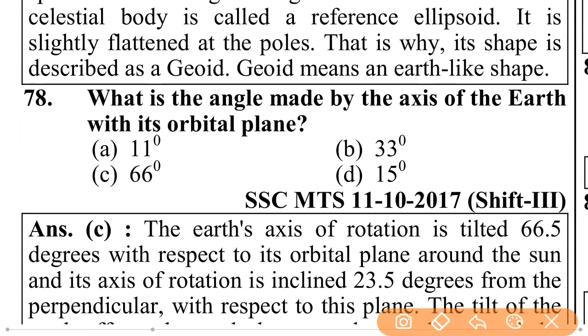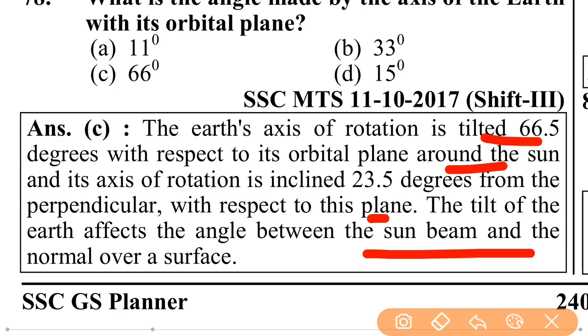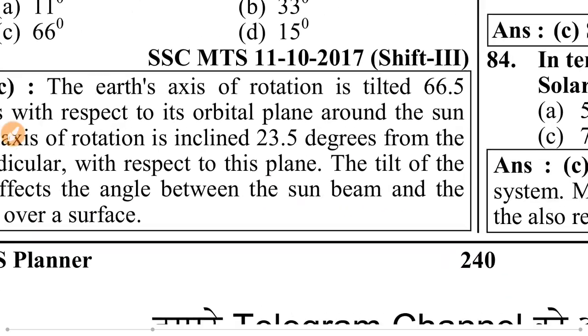What is the angle made by the axis of the earth with its orbital plane? That is 66.5 degrees. The earth's axis of rotation is tilted 66.5 degrees with respect to its orbital plane around the sun, and its axis of rotation is inclined 23.5 degrees from the perpendicular with respect to this plane. This tilt of the earth affects the angle between the sun's beam and the normal over a surface.